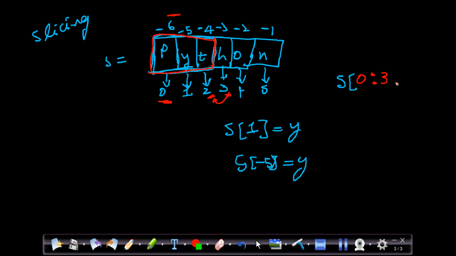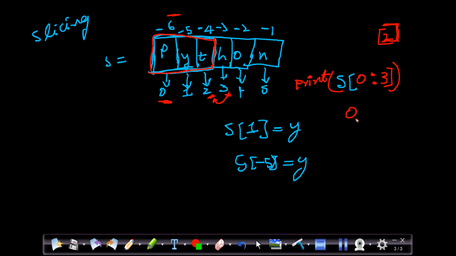See, just because I have given 3 here, if I print it, what will it print? It will start from 0 and end with the third index. Third index in the sense, the previous to the third index. Previous to the third index is 2, right? It will print the letters till the second index.